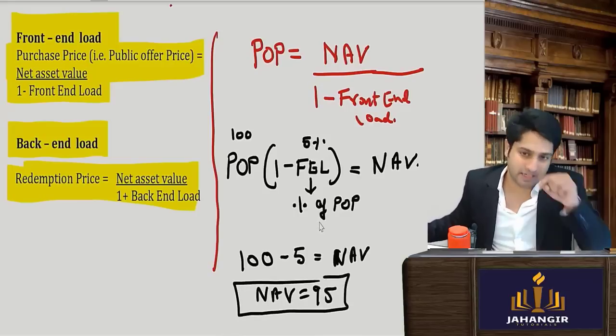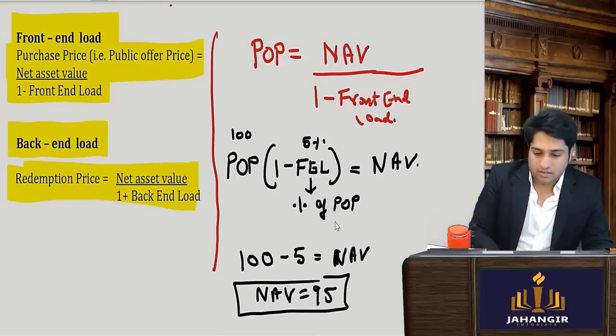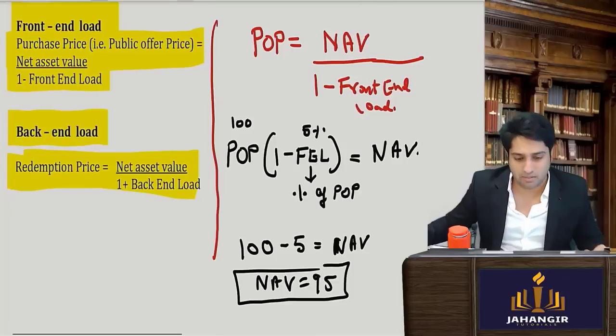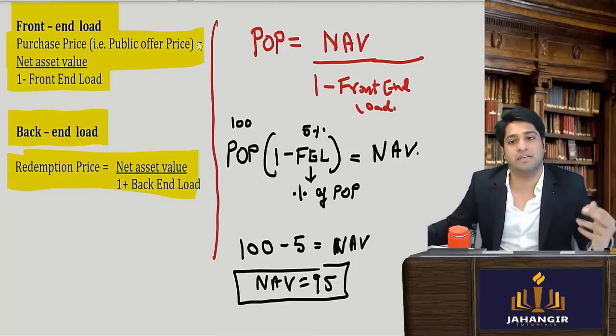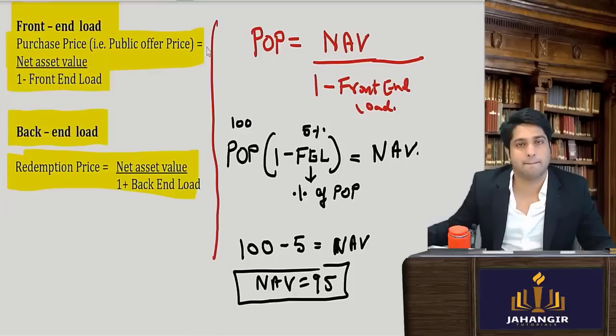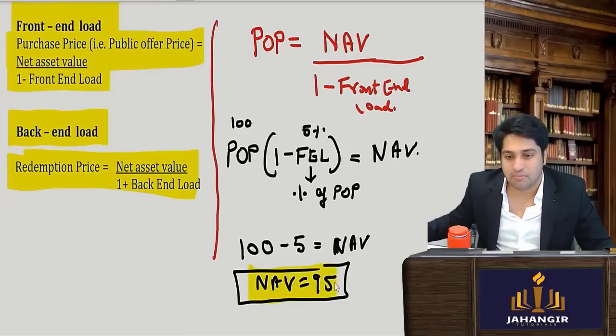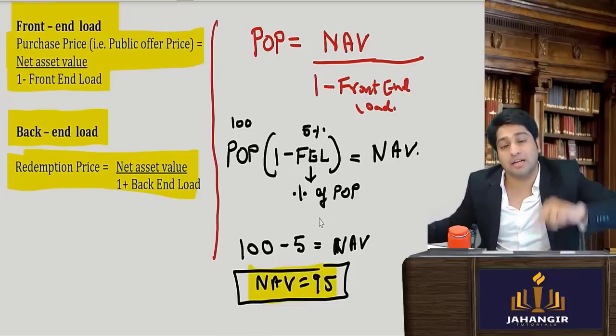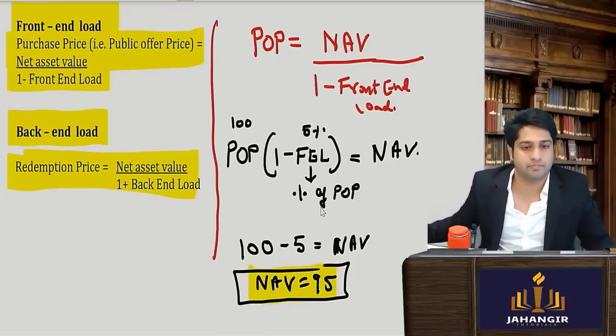What exactly is this? Tell me one thing, the NAV we calculated, how much is the NAV? 95. But actually when we go to purchase it, after the front end load is applied, how much will the offer be?